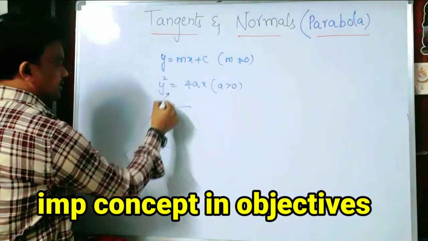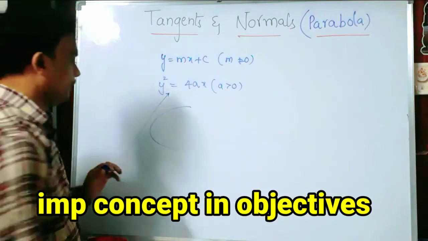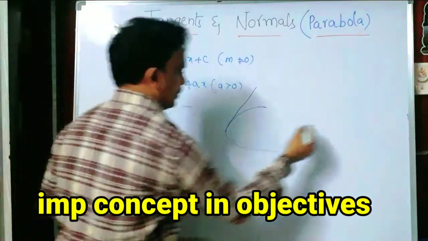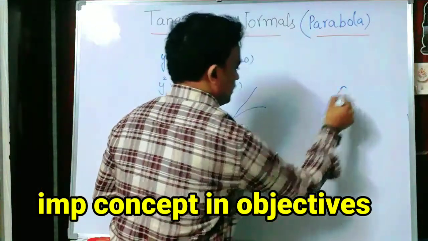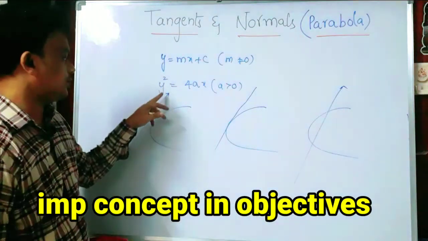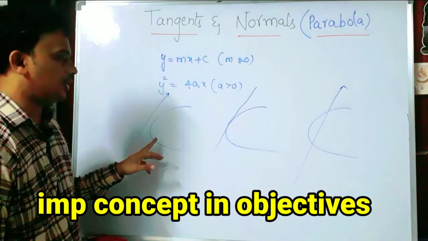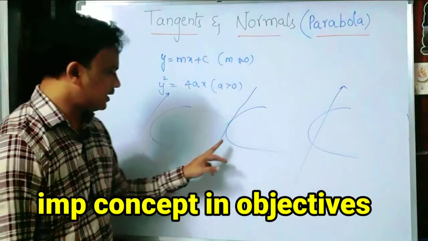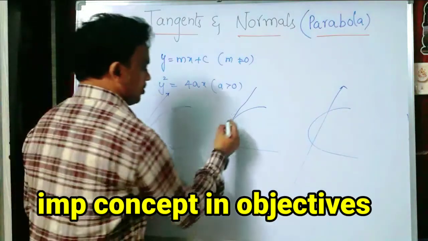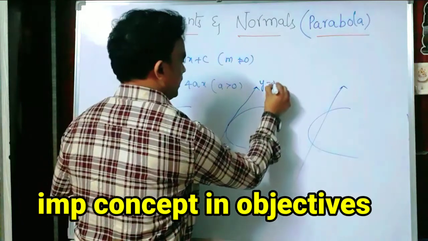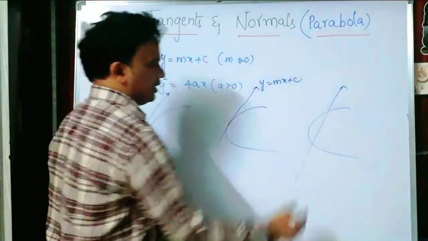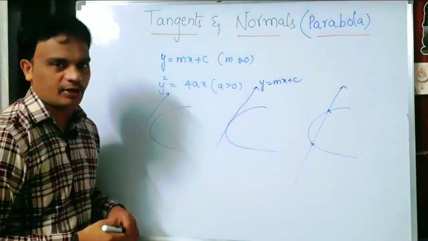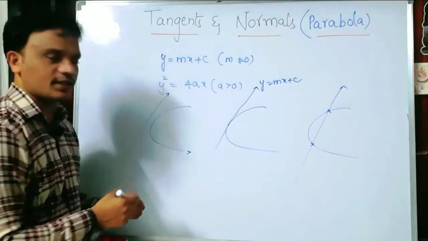So there are three chances for the line and the parabola. The line y equals mx plus c may not intersect the given parabola, may touch the parabola, or may intersect the parabola. In the case of touching, we can say the line y equals mx plus c is a tangent. If it intersects at two points, it is a secant. Otherwise, it is not intersecting the parabola. So in that case, what are the conditions? We are going to discuss that.